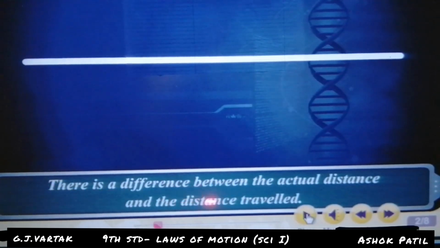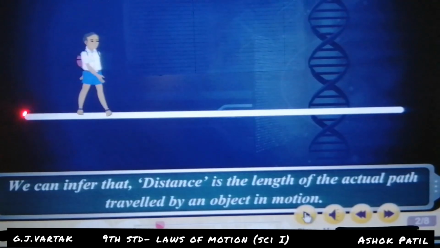There is a difference between the actual distance and the distance traveled. Look at one end to the other end. Prashant walks in a straight line and comes to the school.